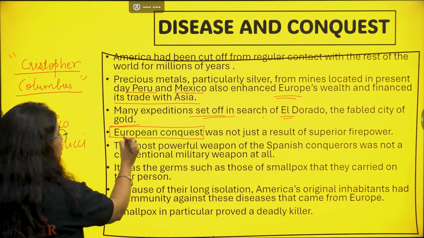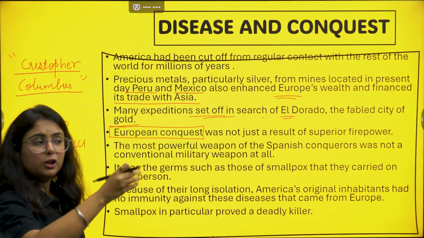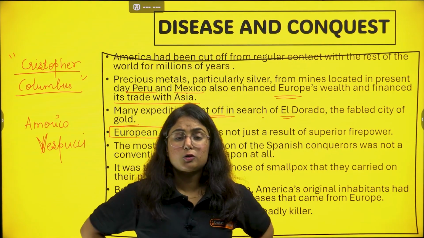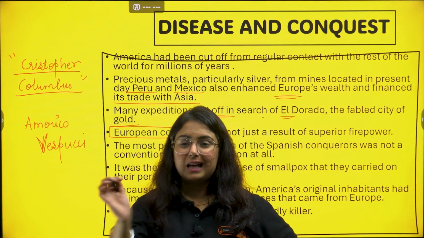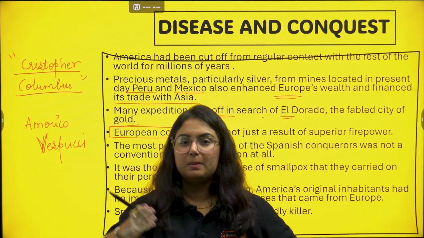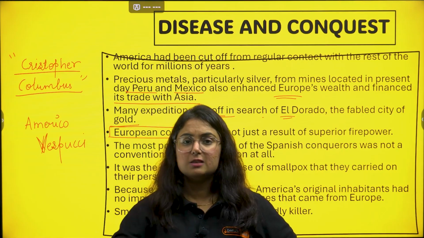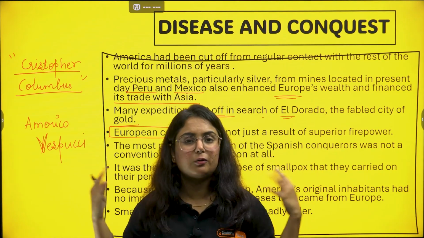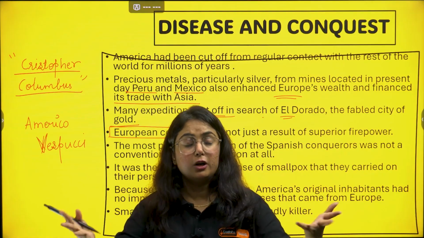In this way of European conquest, they used one more important thing. Whenever we talk about conquest, we just remember weapons. We remember a fight between two people, two rajas, two kingdoms, and whoever wins the war gets the control of that region.